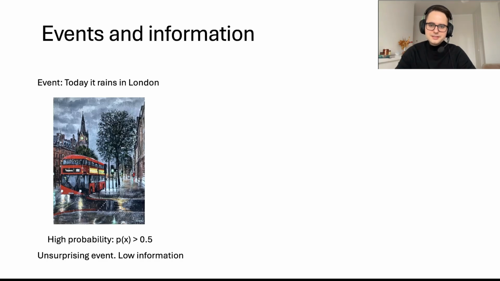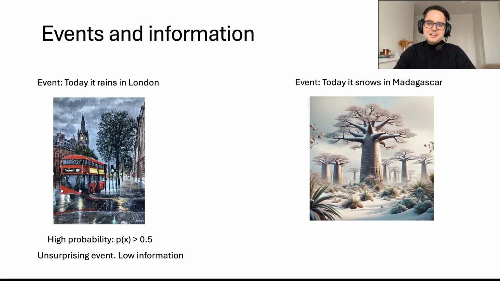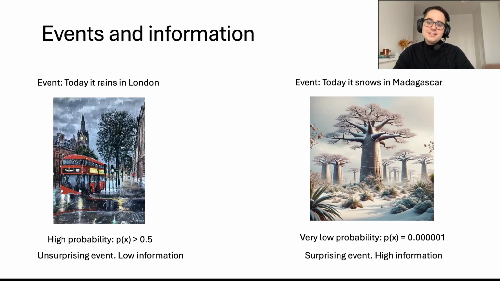Alright, in the other corner, let us take a very improbable event. So today it snows in Madagascar, and the probability of this event happening is extremely low, if not zero. And this event itself is quite surprising, which means that it offers us a lot of information.